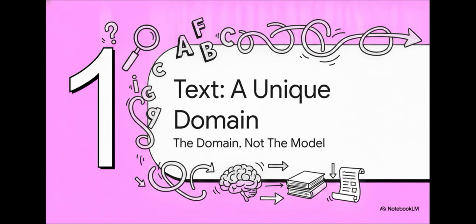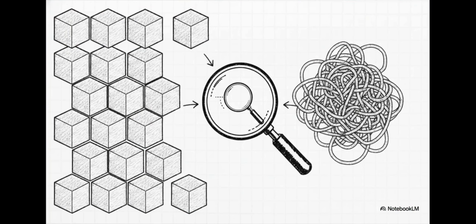Which brings us to Section 1, Text, a unique domain. To solve this mystery, we really have to point the finger at our primary suspect, the medium of text itself. Independent researcher Joshua Duran proposes a brilliant structural theory to explain all this. His conjecture is that natural language discourse is the, and I quote, canonical partially structured domain. In plain English, he's arguing that these failures look the way they do because of the deep structural nature of text itself. The AI didn't invent these alignment problems out of nowhere. It just made them highly visible because it's operating in literally the only domain that constantly reports on itself.